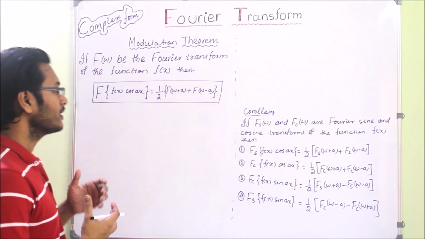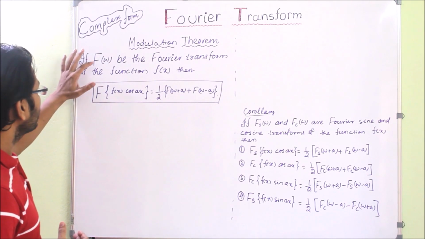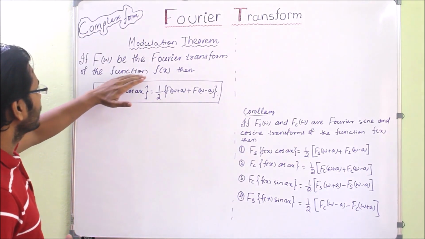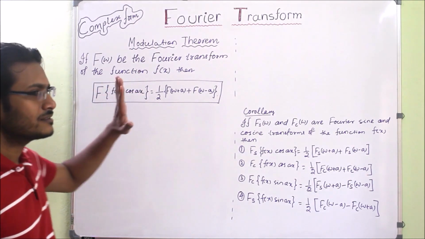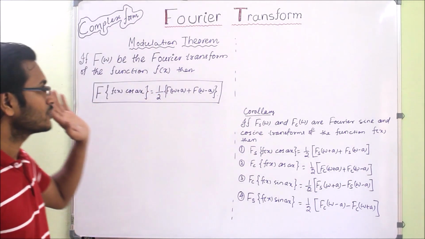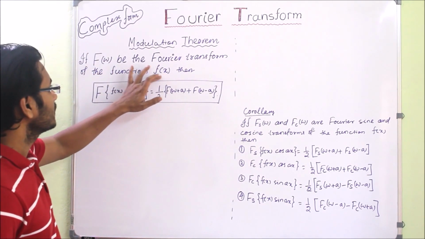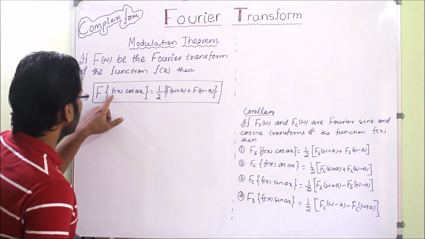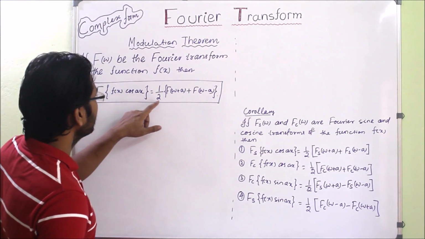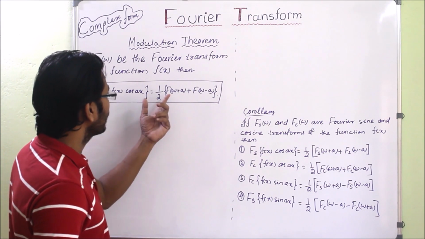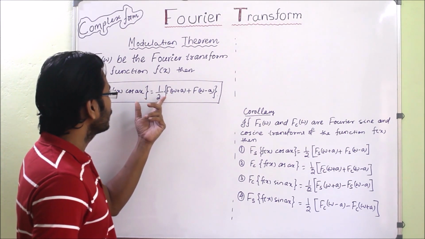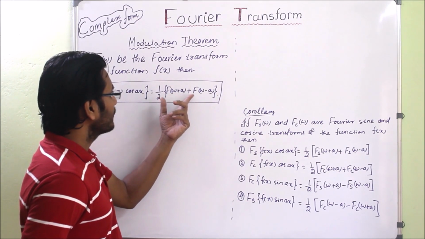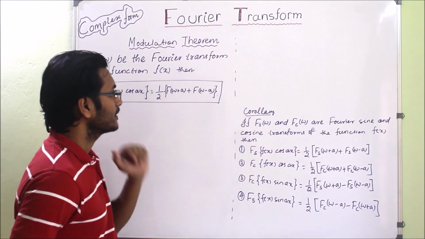What will be the statement? The statement says that capital F of w is the Fourier transform of the function small f of x. Fourier transform means here complex Fourier transform. Then the Fourier transform of f of x cos ax will be 1 by 2 times capital F of w plus a plus capital F of w minus a.